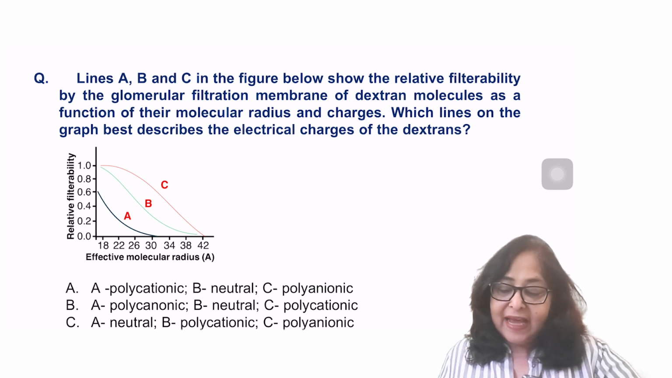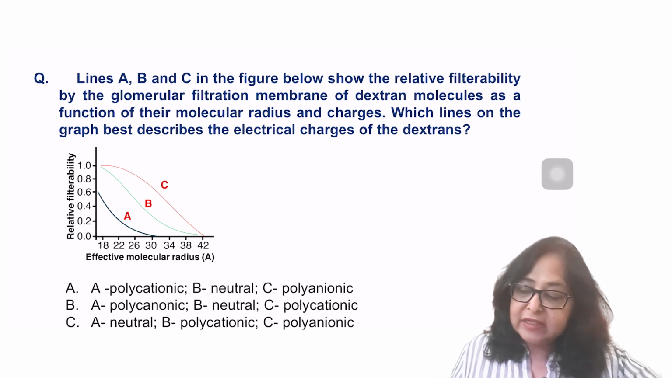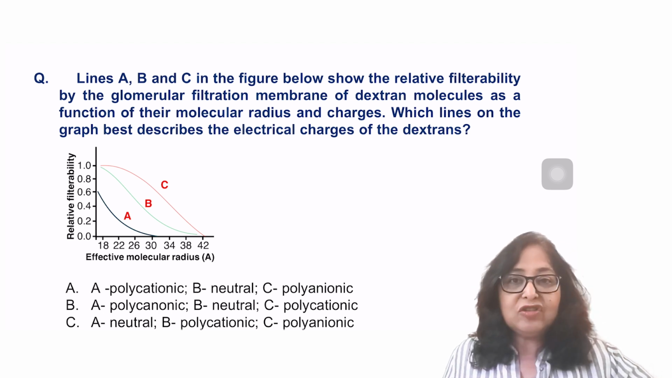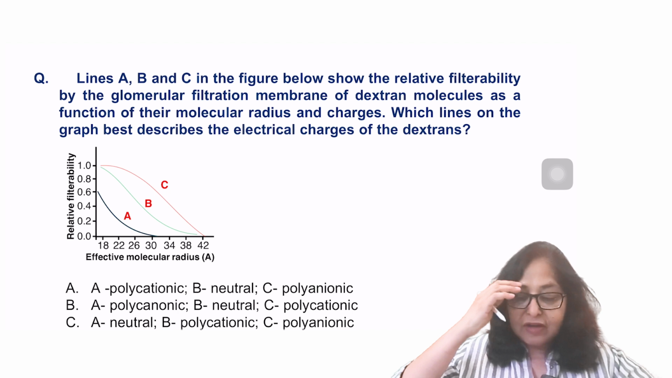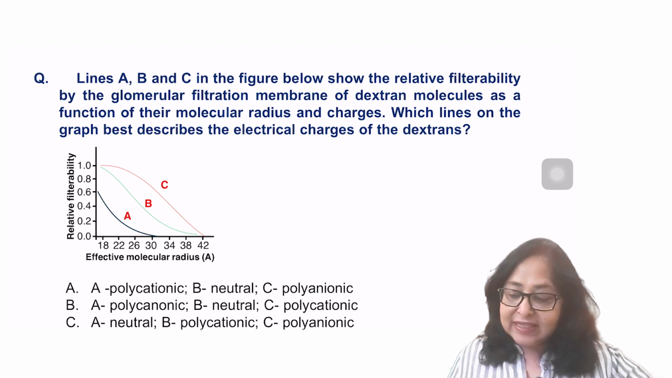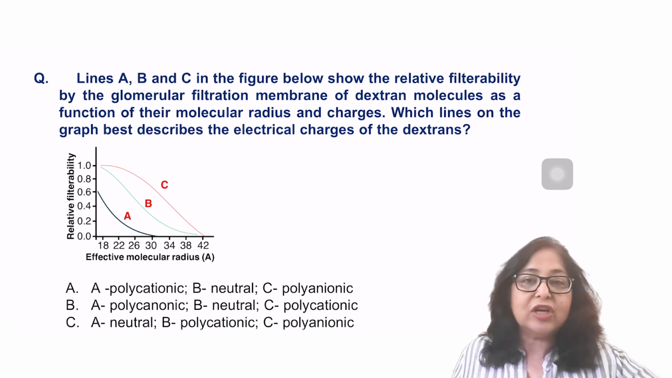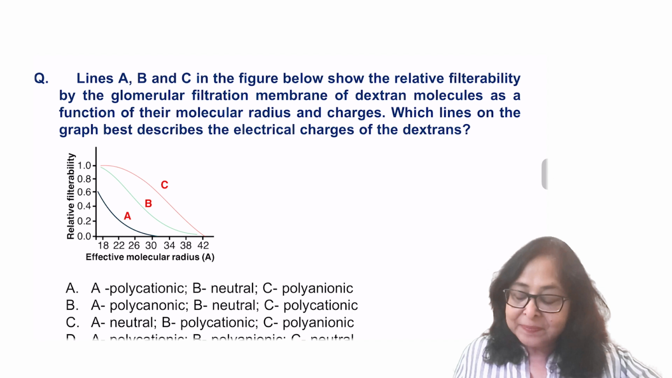Lines A, B, and C in the figure show the relative filtrability by the glomerular filtration membrane of dextran molecules as a function of their molecular radius and charges. Which lines on the graph best describes the electrical charges on the dextrans?